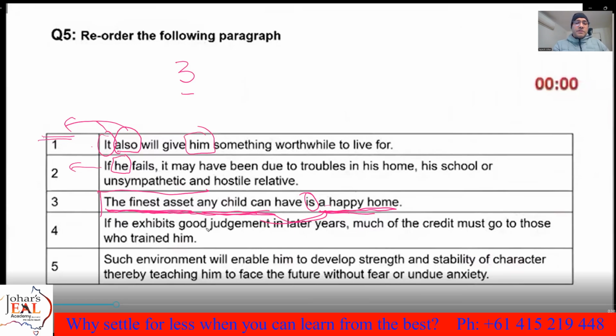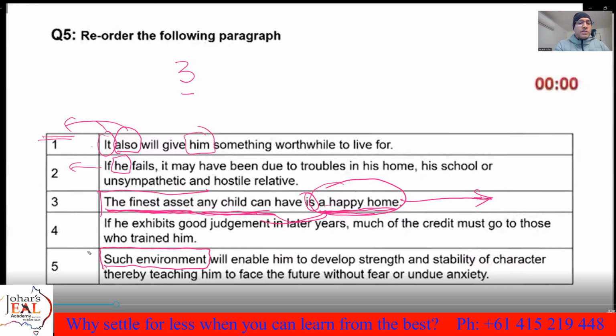If he exists, now what's the next one? Now, this thing will be explained in the next sentence. Most likely, this will be explained in the next sentence. If you see anything explained, what is such environment?